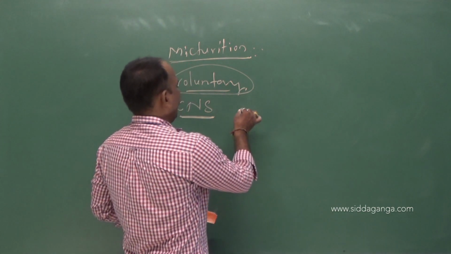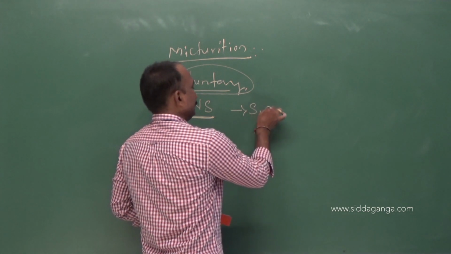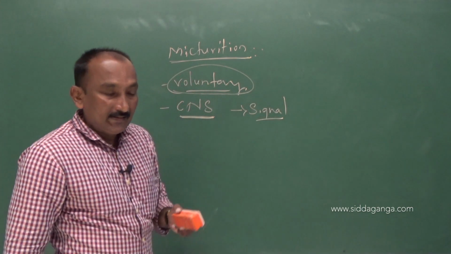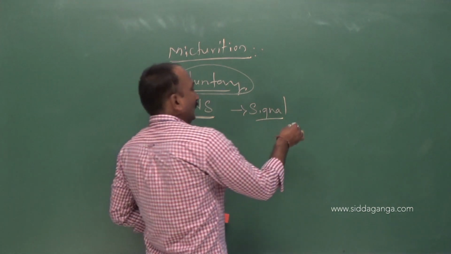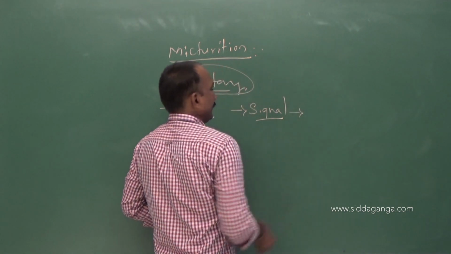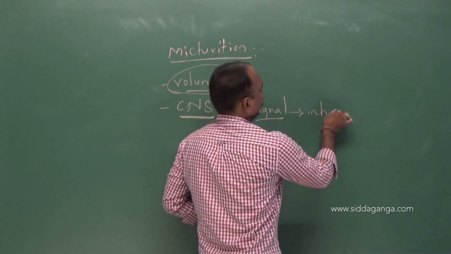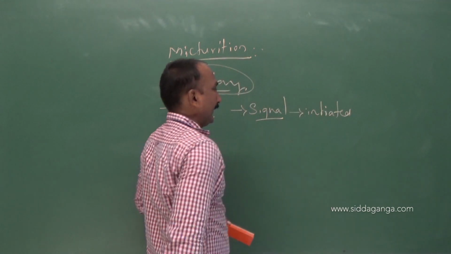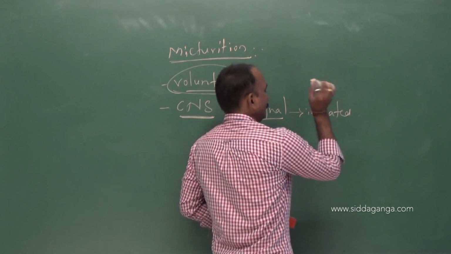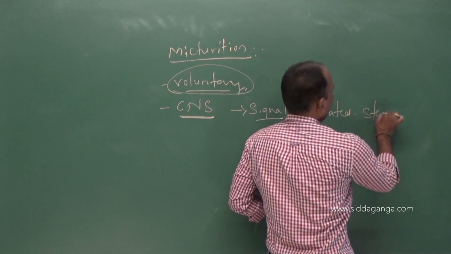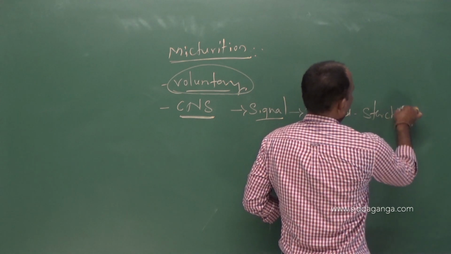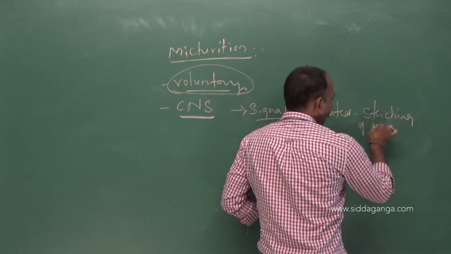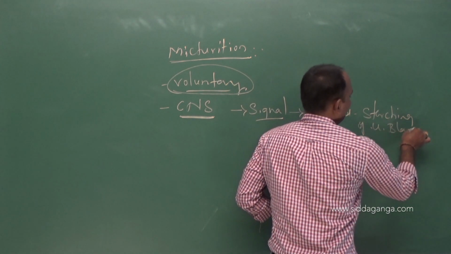Usually the signal for the release of urine is initiated by the stretching of the urinary bladder.